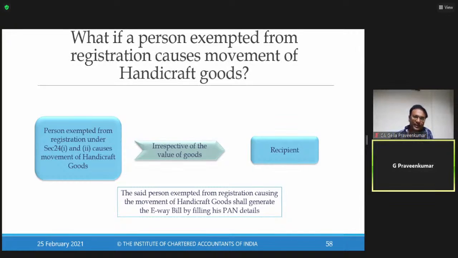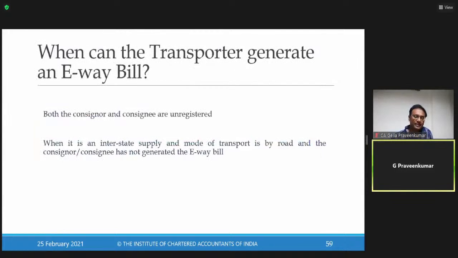Here, irrespective of the value, the supplier has to generate an e-way bill. Sir, without GST registration, how can an e-way bill be generated? PAN is sufficient. So using the PAN, that supplier can generate an e-way bill. When can the transporter generate an e-way bill? This is a provision where supplier and recipient may be registered, may not be registered, or supplier and recipient are unregistered. In both cases, the transporter can generate an e-way bill.